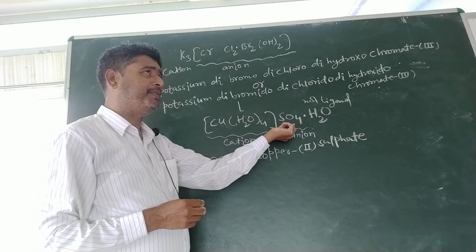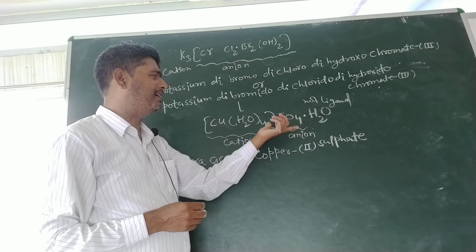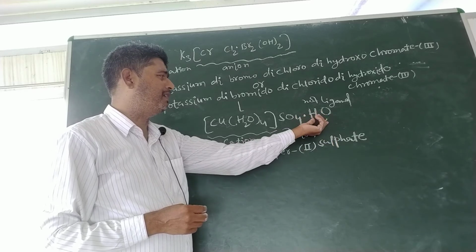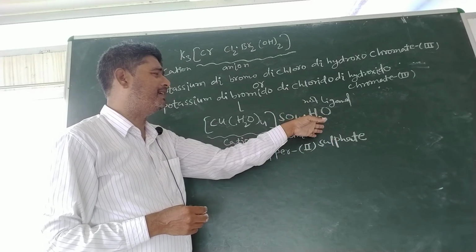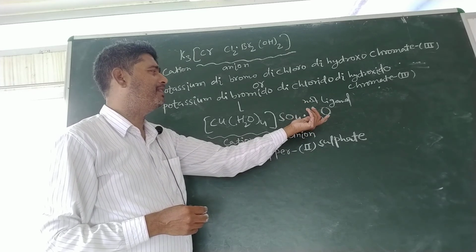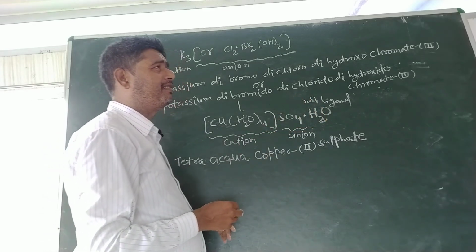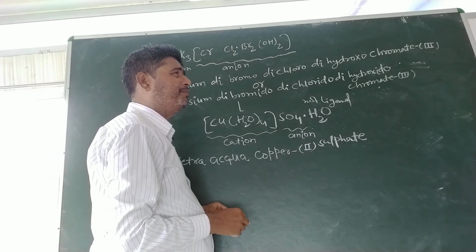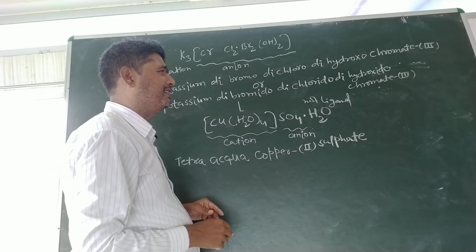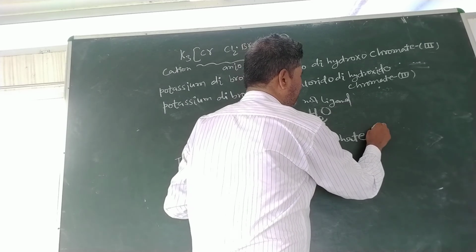The sulfate is present outside of the coordination sphere, hence it will not be regarded as a ligand, hence we will write sulfate for SO4. And the water present outside of the coordination sphere will not behave as a ligand, and we will write hydrate for this. It is monohydrate, but simply mono is not used. The number one is not written. So we will write hydrate only.